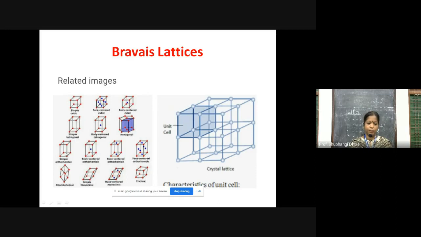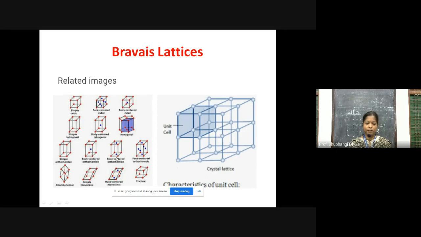The possible unit cells are primitive orthorhombic, then body centered orthorhombic, meaning along with the corners, the constituent particles are at the center of the orthorhombic cell.